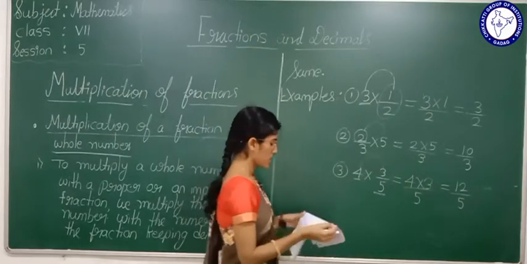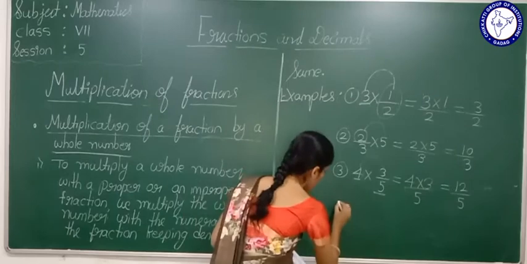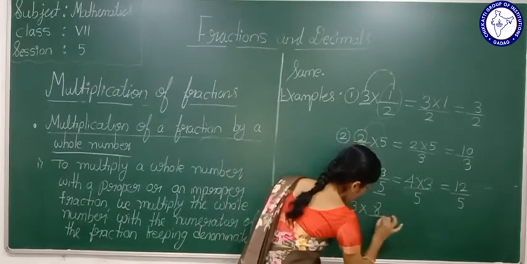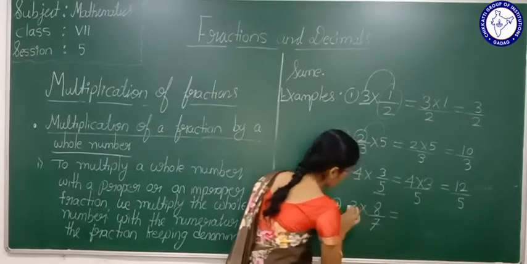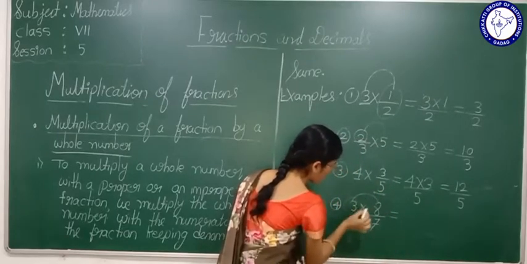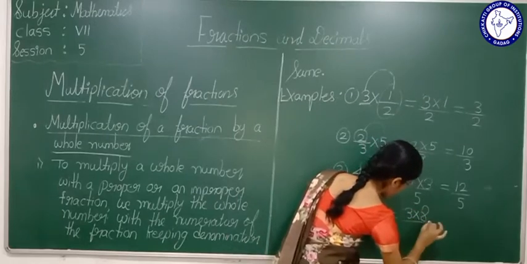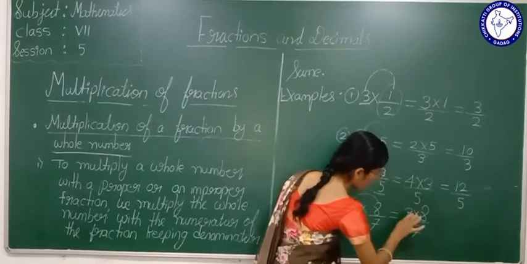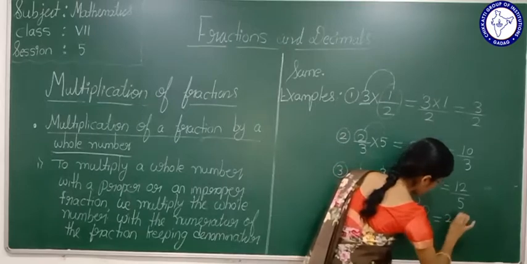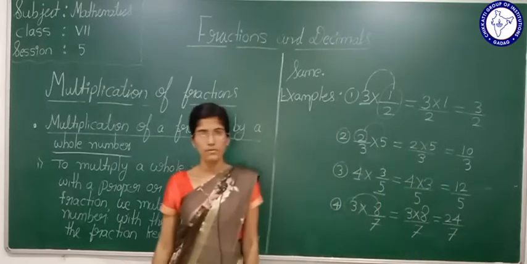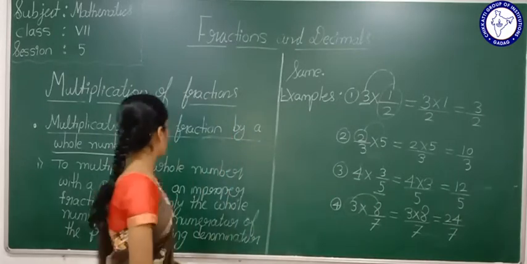Next, the fourth example, 3 multiplied by 8 by 7. See here, multiply the whole number with the numerator of the fraction, that is 3 multiplied by 8, divided by 7. What are 3 eights? 3 eights are 24. 24 by 7.